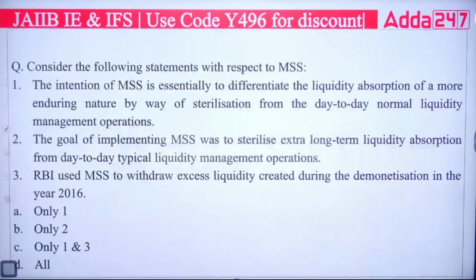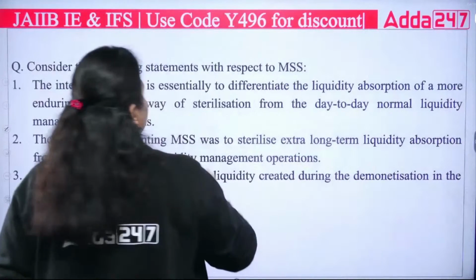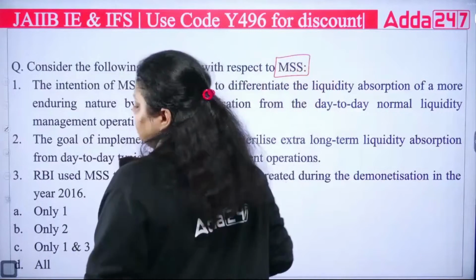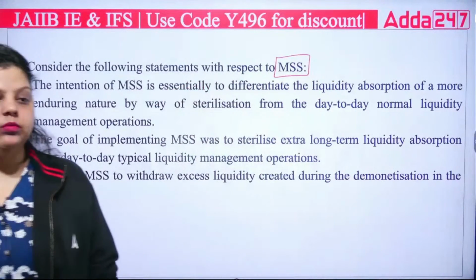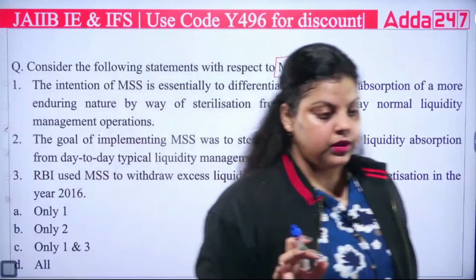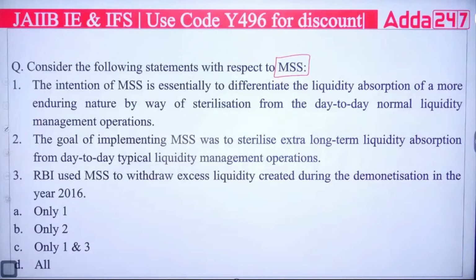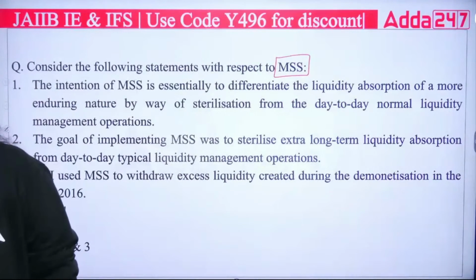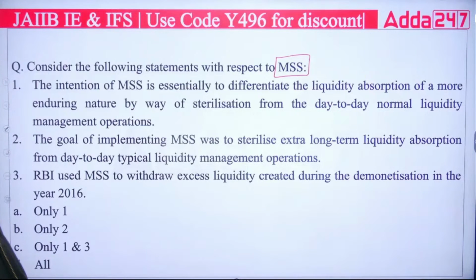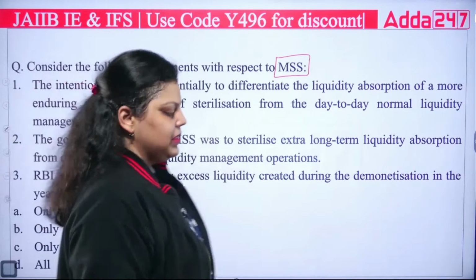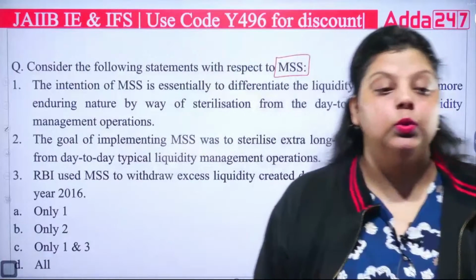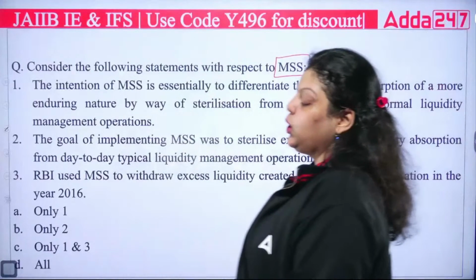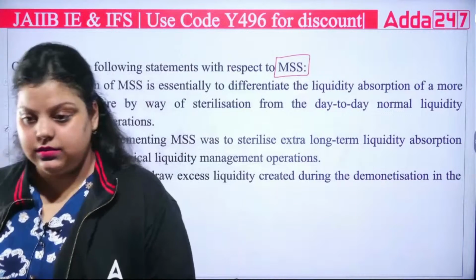Chalo, next question. Next is talking about: consider the following statement with respect to MSS. Also, let me know the full form. What is the full form of MSS? Which of the following statements is correct about your MSS? Also, let me know the full form of MSS. SDR includes 5 currencies, that is US dollar, euro, yen, pound, and renminbi. The latest currency added to SDR was renminbi in October 2016. That's China's currency.